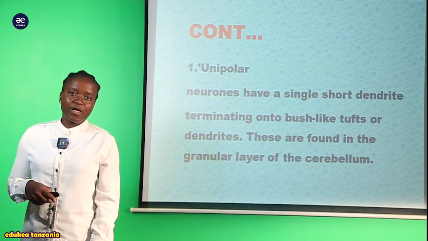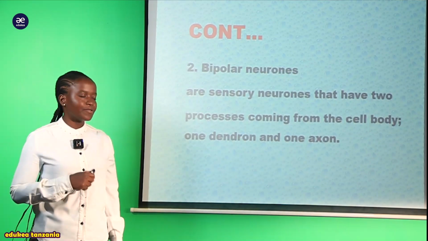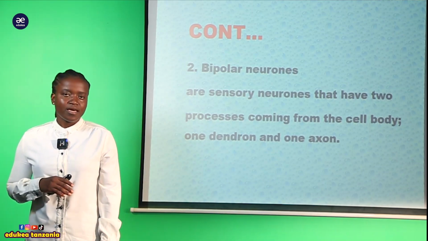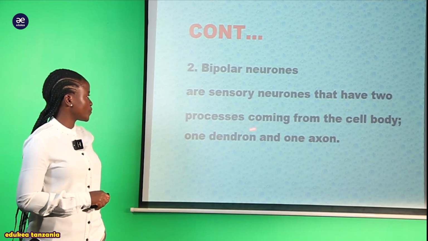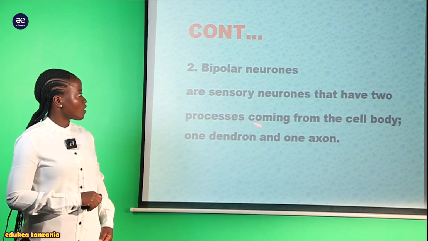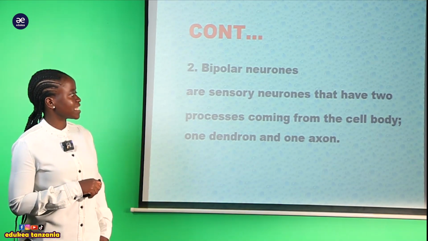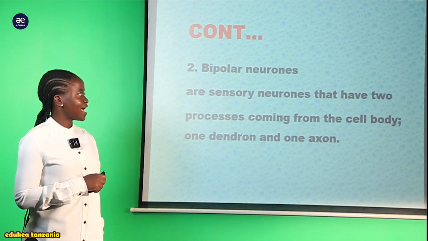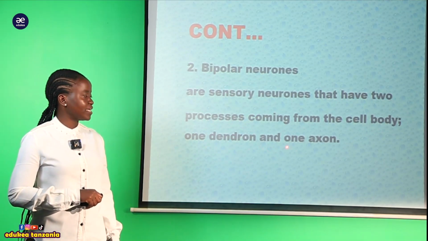And after we have seen the unipolar neuron, we also have another type of neuron, and this is the bipolar neurons. So what is this bipolar neuron? Here we are saying that bipolar neurons are sensory neurons that have two processes coming from the cell body, a dendron and one axon. This means that these bipolar neurons we call sensory neurons. Why? They have two processes coming from the cell body, one dendron and one axon.